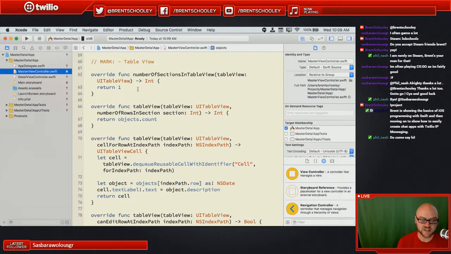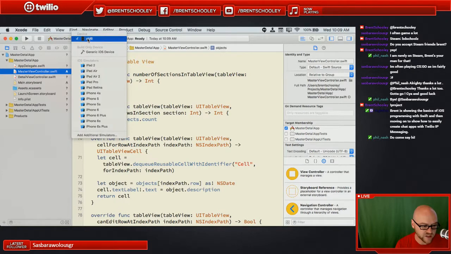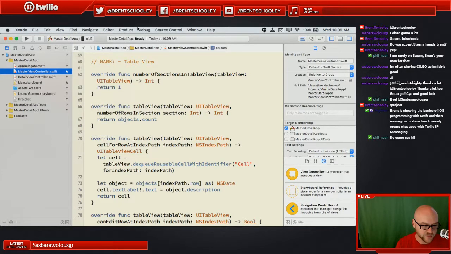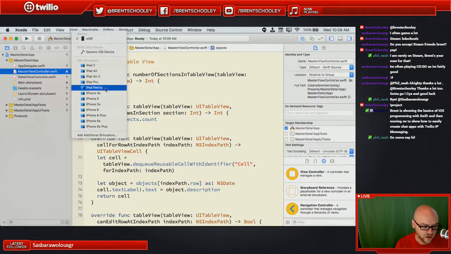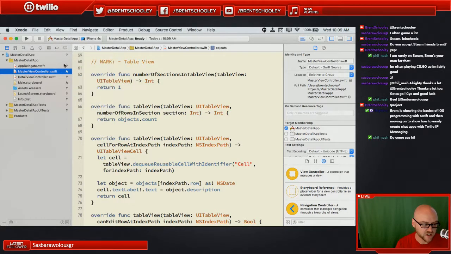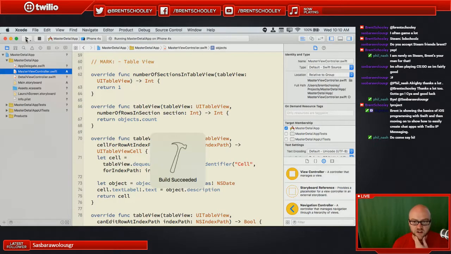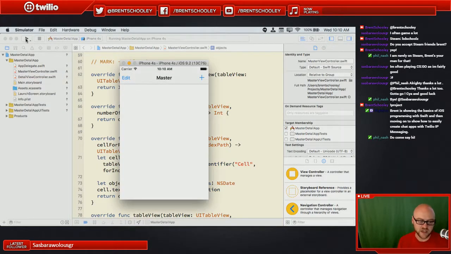It's going to say how many sections are in this table view. So if you've ever seen, what's a good application example? Settings is a good application example. Any application that has multiple panels. Maybe we can just fire up the simulator with this application real quick to look at what it looks like, and I'll also show you the settings application for anybody who maybe isn't completely familiar with what I'm about to mention next.